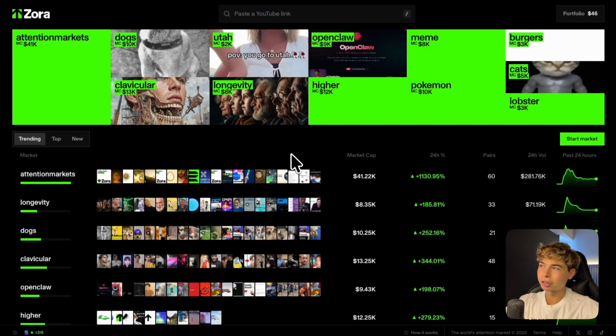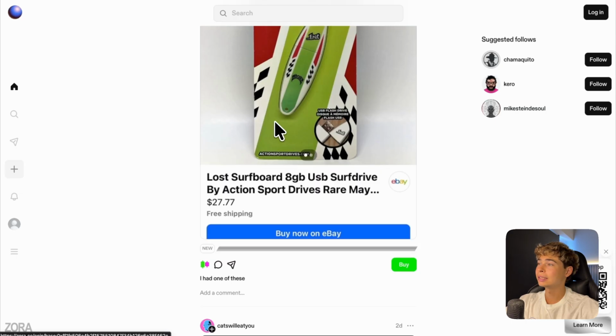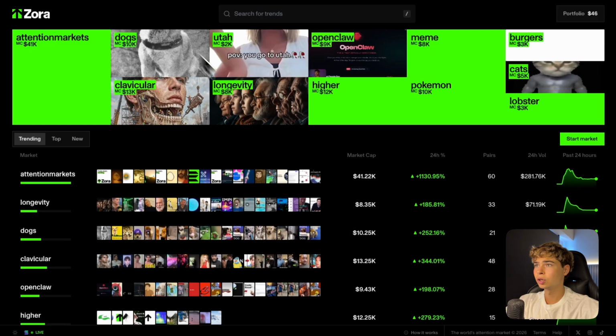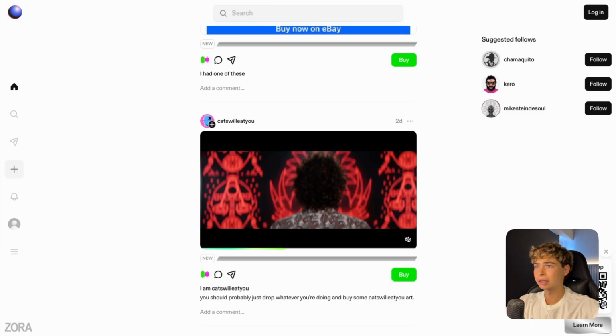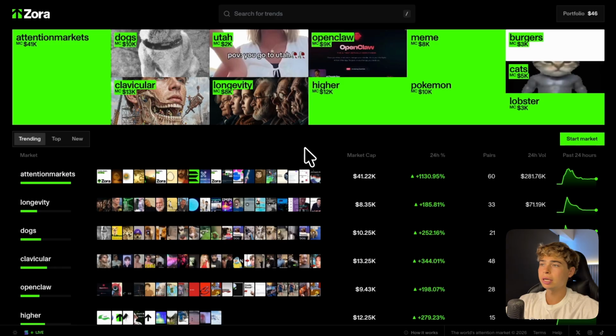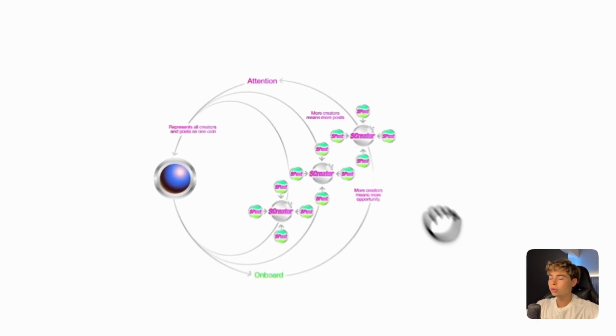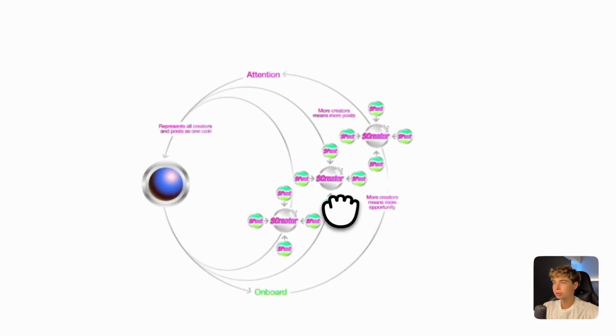It's completely different, reminds me of Kaito with all the InfoFi colors, black and green. And this, guys, was the old Zora. So which are the changes between these two platforms? The thing is simple. The new Zora is basically focused on trends. The old Zora was focused on creators.